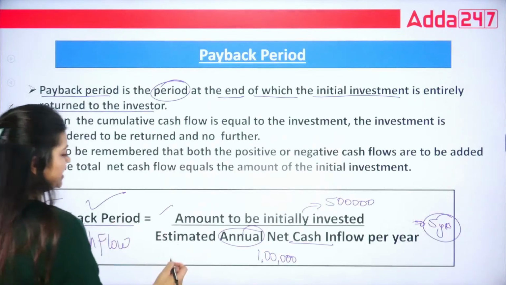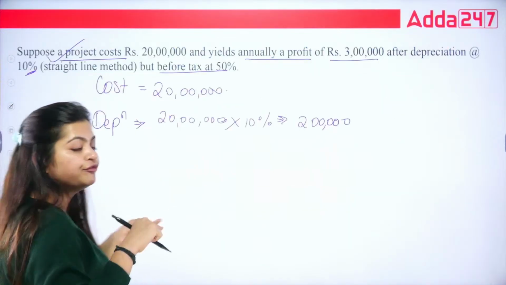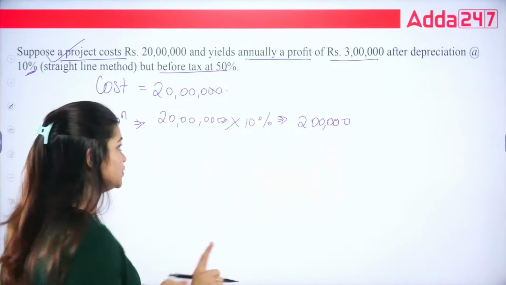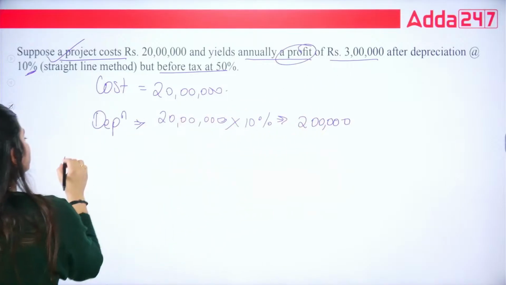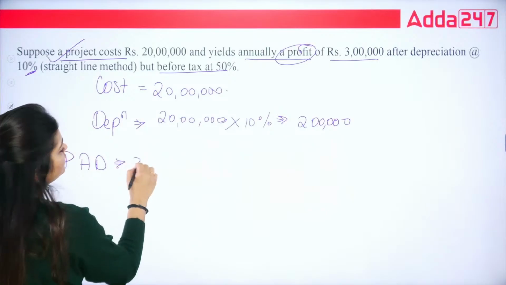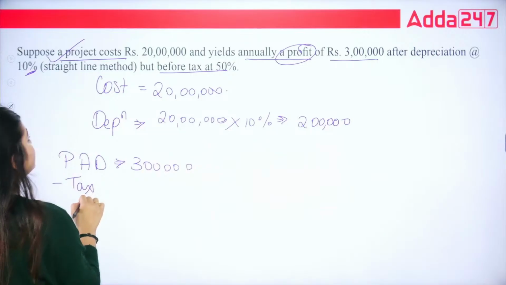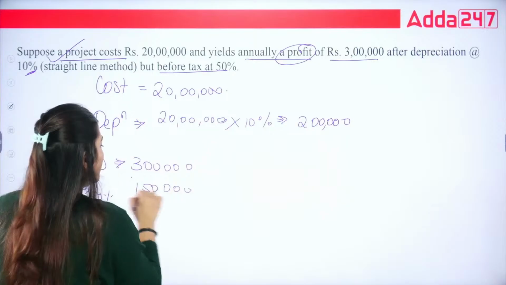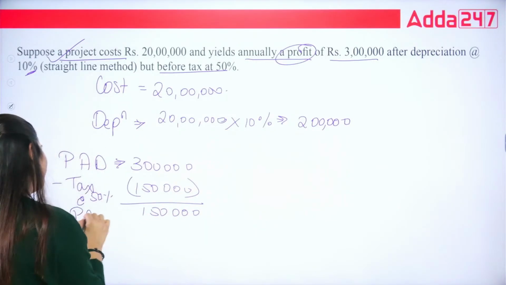Now when we are taking your annual net cash inflow, this is going to be after tax, and in that you will add your depreciation amount also. So this is the annual profit after depreciation, which is equal to 3 lakhs. Now in this you will first of all pay tax, that is going to be 50%, means 1,50,000, and if you subtract it, this is going to be profit after tax.